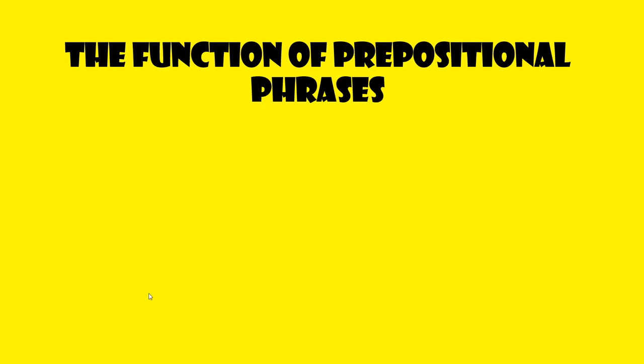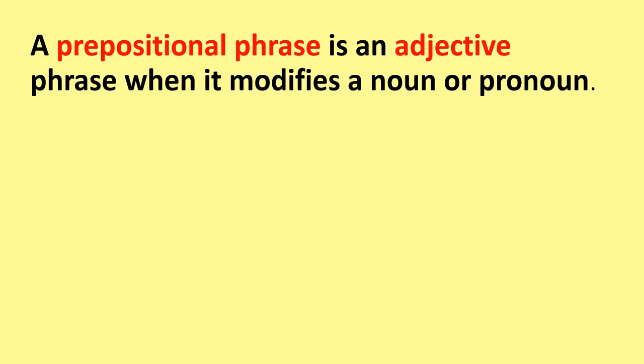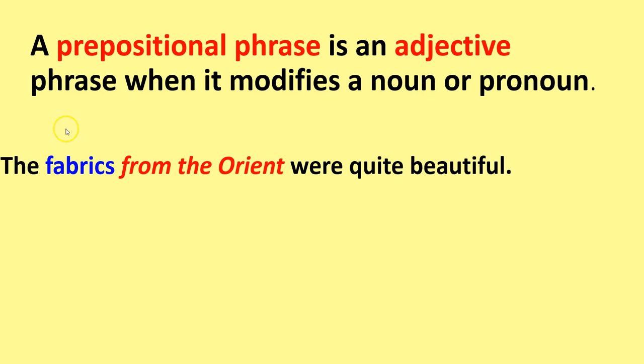This lesson is on the function of prepositional phrases. So what do prepositional phrases actually do in a sentence? Prepositional phrases modify other words in a sentence. If it's modifying a noun or a pronoun, telling us what kind or which one or how many, then it's considered an adjective phrase. An example of this would be: the fabrics from the Orient were quite beautiful.